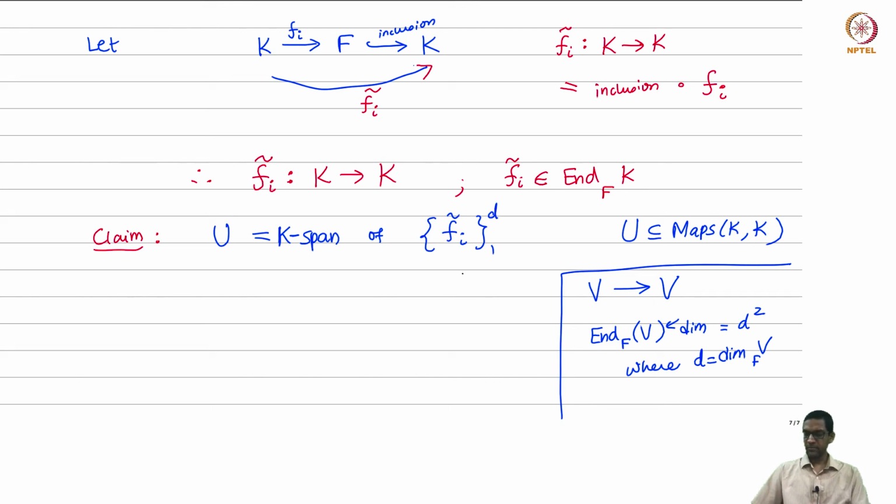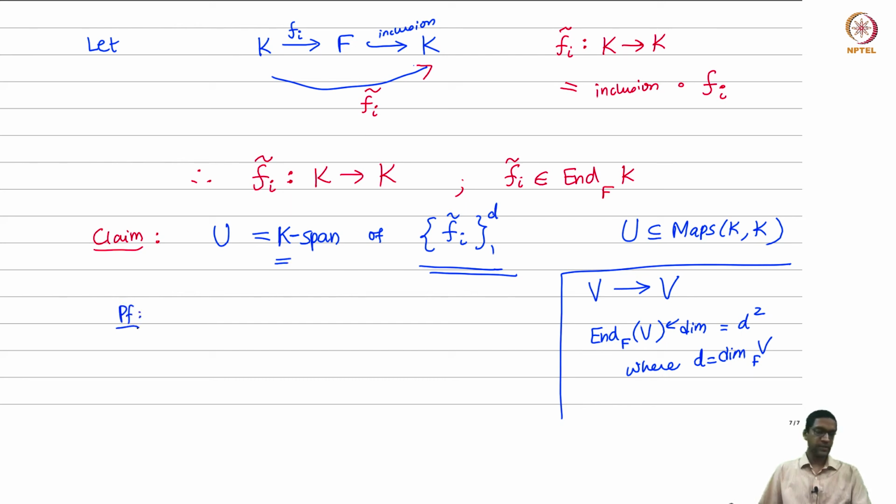So over F, this has no chance of being true. I am claiming it's enough to just have D elements. These particular D elements will give me everything when they span. The reason why this works is because this is actually over the bigger field K. So we are claiming if you take the bigger field K, then these D elements are in. Okay, so let's prove this.